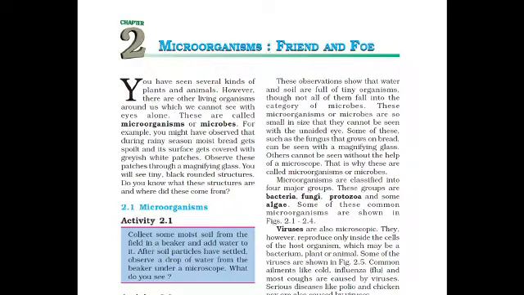Today we are going to start with the second chapter, that is Microorganisms: Friend and Foe. Microorganisms we have studied earlier also, which we can't see with our naked eye. In this chapter they are asking whether they are friend or foe. So we can say these are foe also and these are friend.